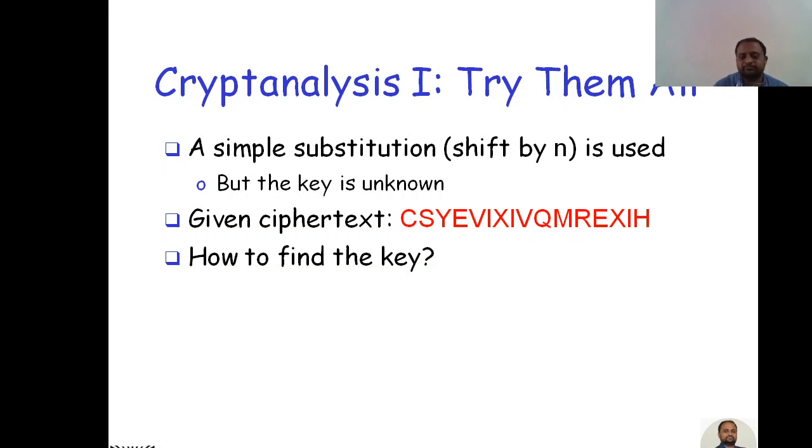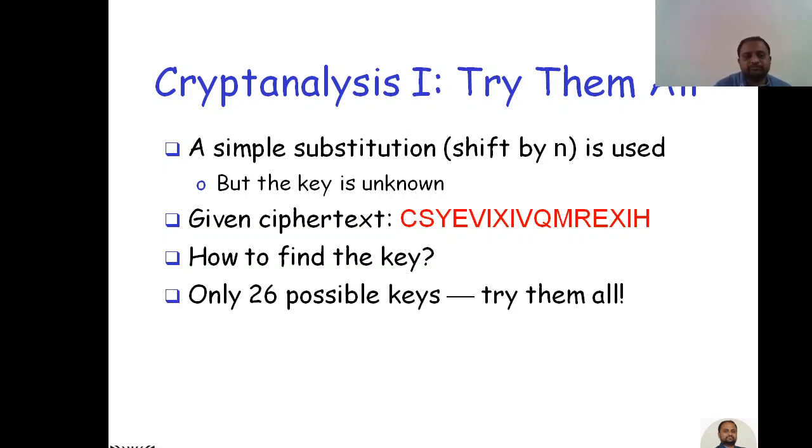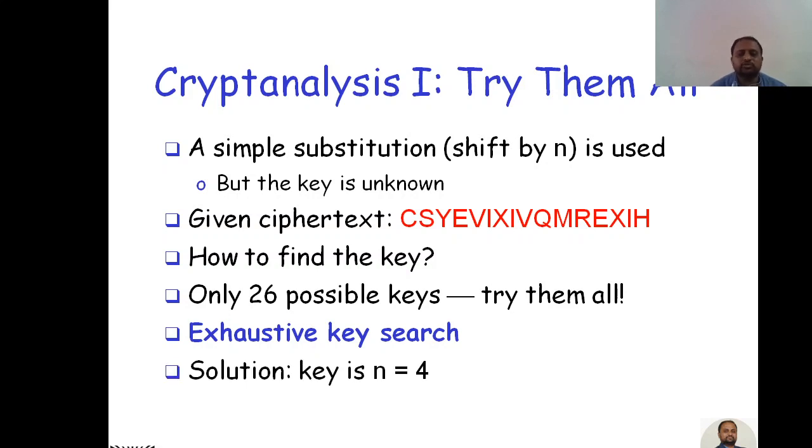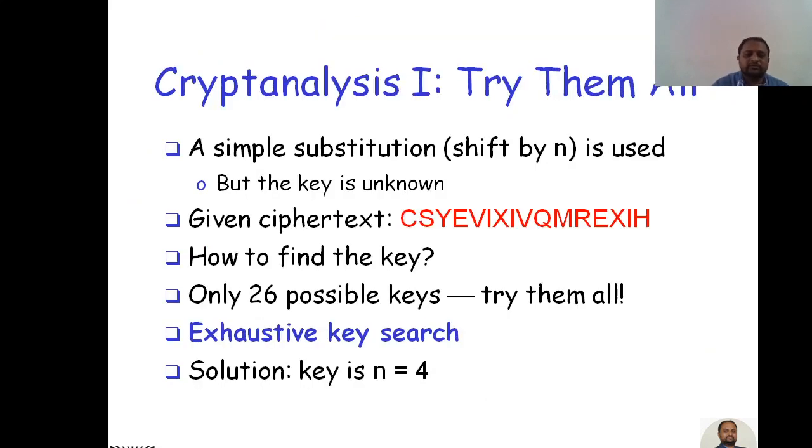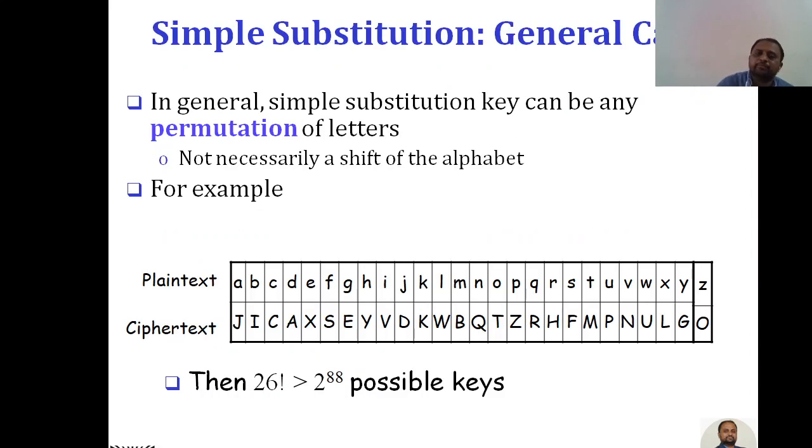How to find the key? That's a very important question here. So here it is very simple, only 26 possible keys. Try them all, then you are going to get the plain text. This is the exhaustive key search, very important. The solution key is n equal to 4. So in the previous slide, with a very simple substitution cipher, if you try all 26 possible keys, you are going to get the plain text.